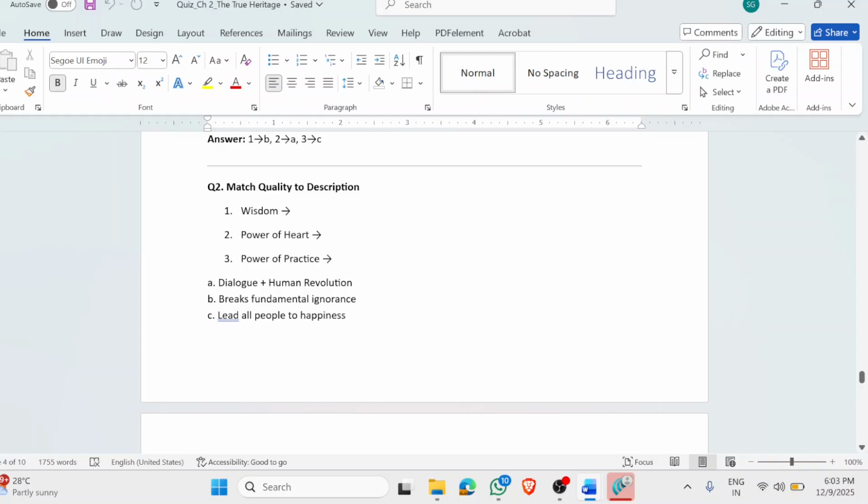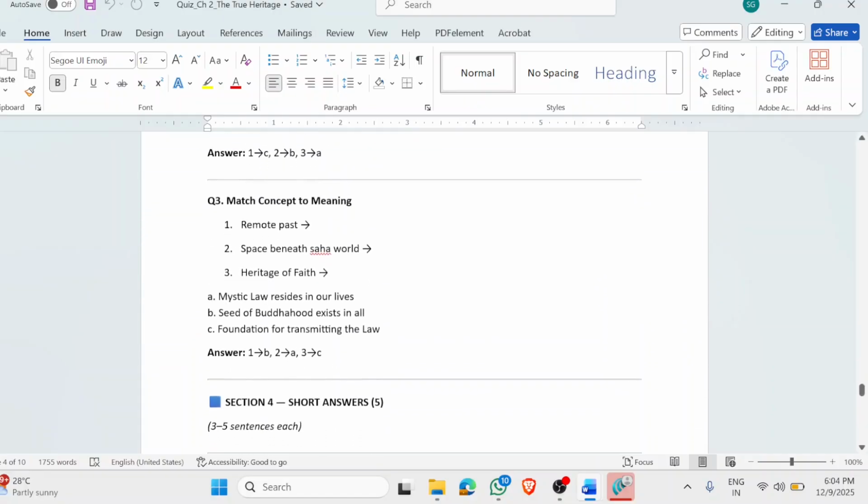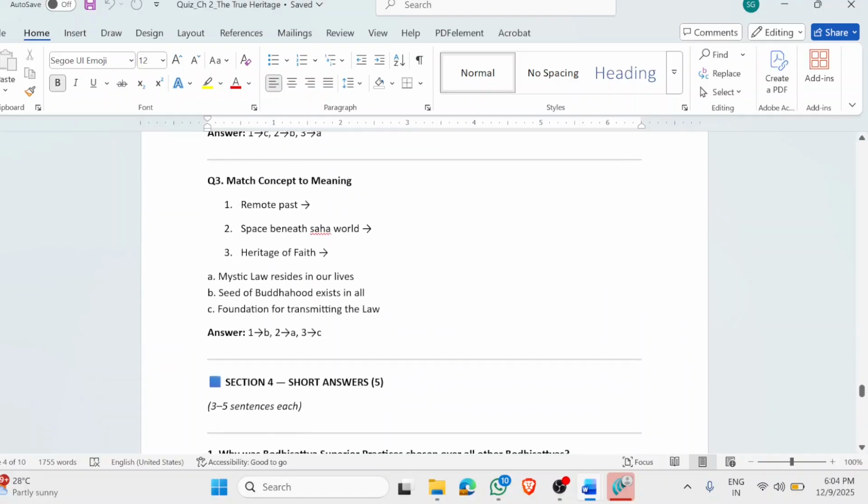So, wisdom basically means what? Wisdom basically means leading all people to happiness. Power of heart basically means breaking fundamental ignorance, and power of practice means doing dialogue and human revolution. Remote past, space beneath the Saha world, and heritage of faith. So, the seed of Buddhahood exists in all of us since the remote past. The space beneath the Saha world is where we all resided, where the bodhisattvas of the earth resided. Heritage of faith is the foundation for transmitting the law.